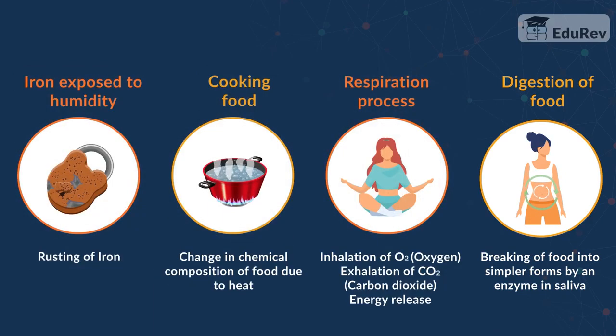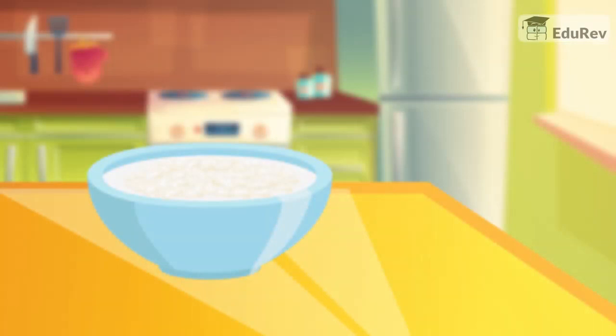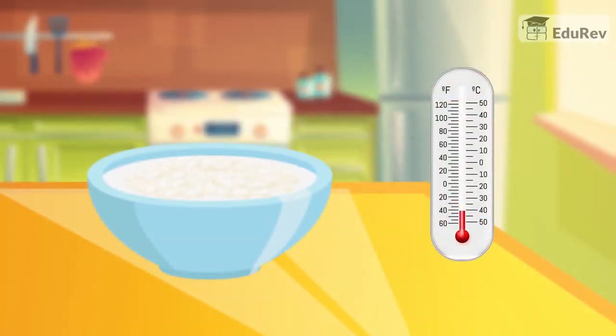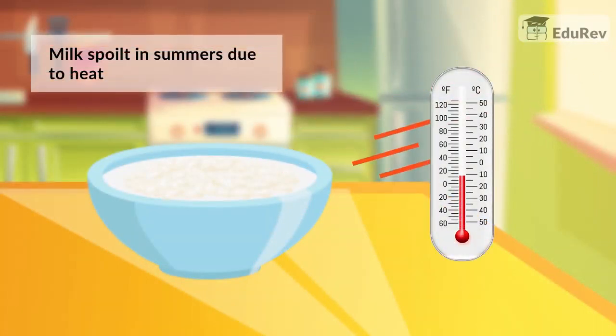In all these cases, we will observe that the matter has undergone a change. The milk, if you recall, had got spoiled as it was kept at room temperature for a long time. This happens mostly during summers when it is generally very hot.